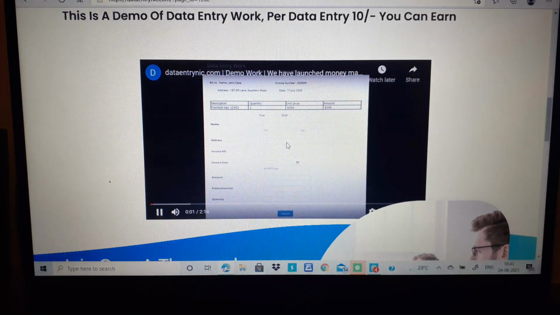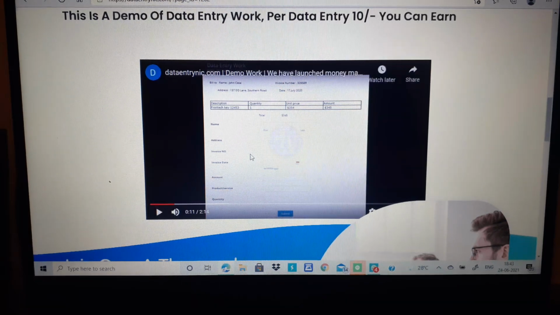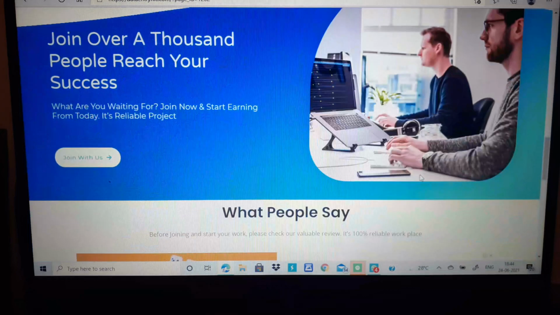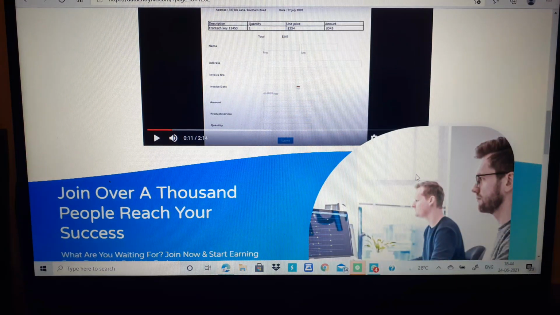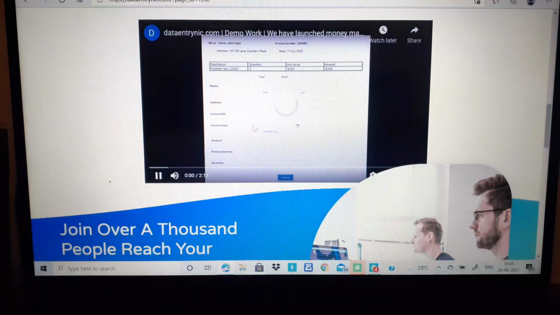I'll try to enlarge this. Let me see how I can enlarge it here. I cannot enlarge it because it's hidden behind this picture. Let me see. I couldn't find a better way. Let's hear what she's saying.